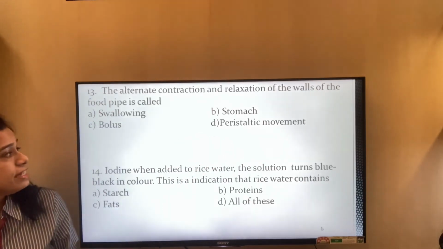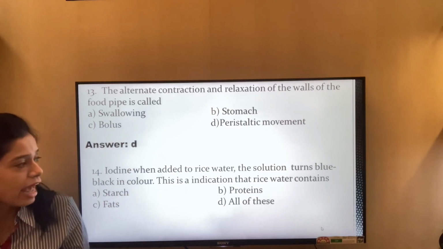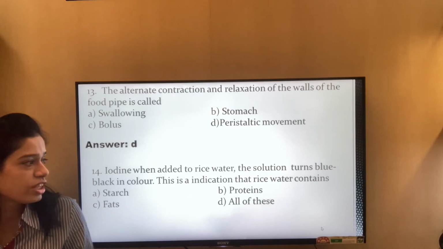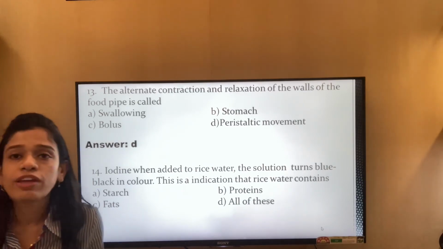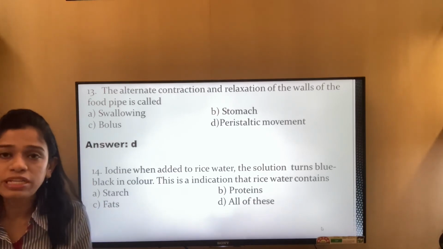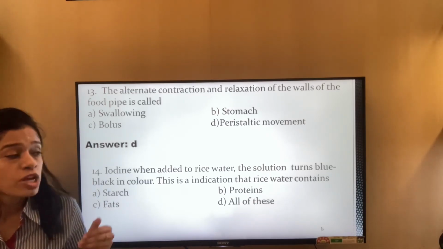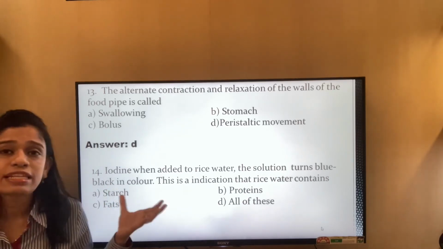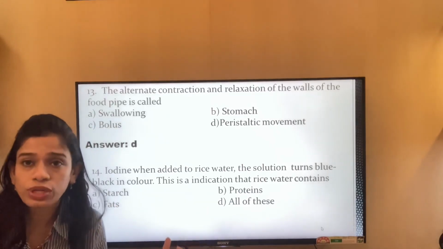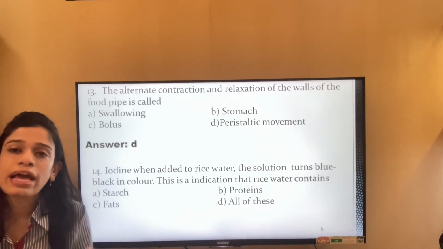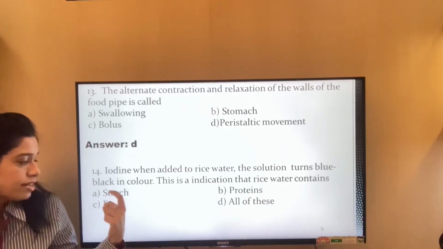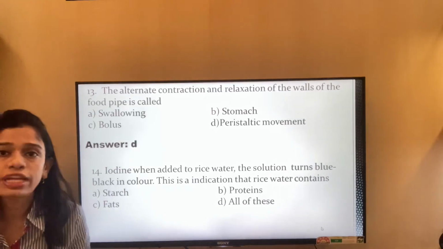So option is D. Iodine, when added to rice water, the solution turns blue-black in color. This is an indication that rice water contains what? If you add a drop of iodine to the rice water, immediately it turns blue-black in color. Iodine is an indicator for starch. It is not an indicator for fat or proteins. So when it turns blue-black, that indicates the presence of starch. So starch is the correct answer, that is 14A.